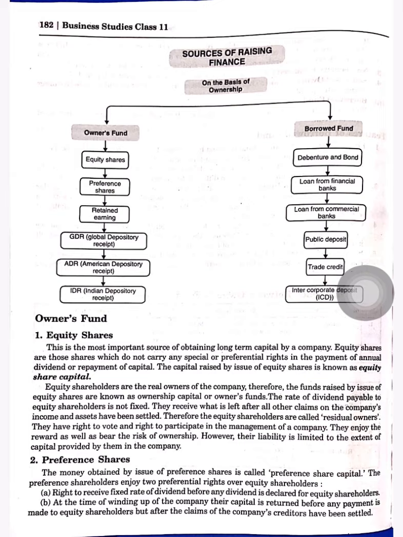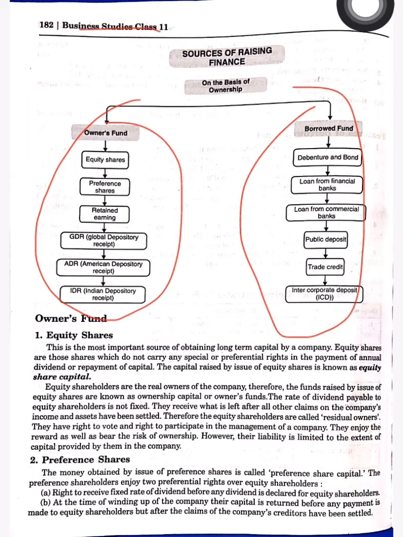Today, in this video of business studies, we will discuss the sources of finance, and in this chapter, we will know the total owners fund and total borrowed fund. In owners fund, there is equity shares, preference shares, retained earning, global depository receipts, American Depository Receipt, Indian Depository Receipt: IDR, GDR, and ADR.